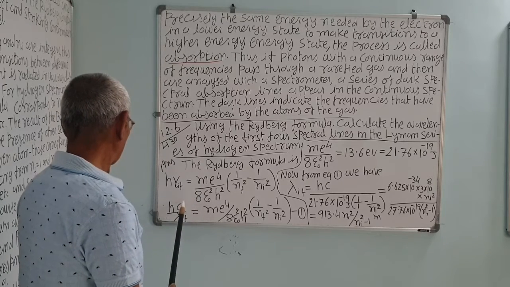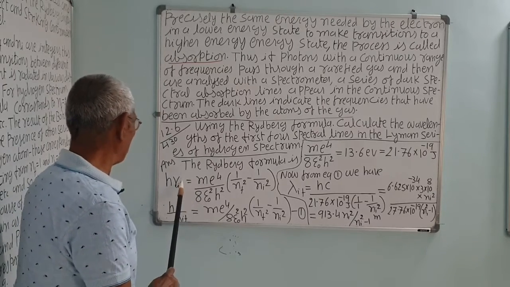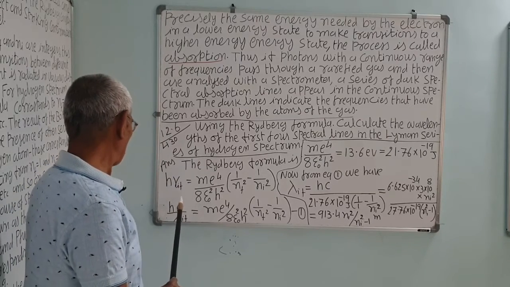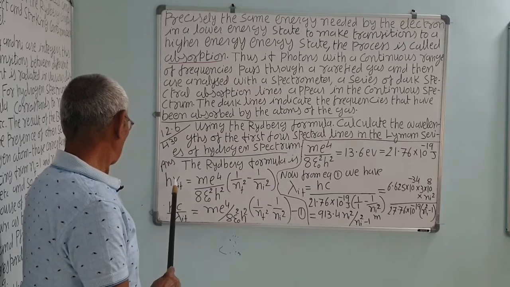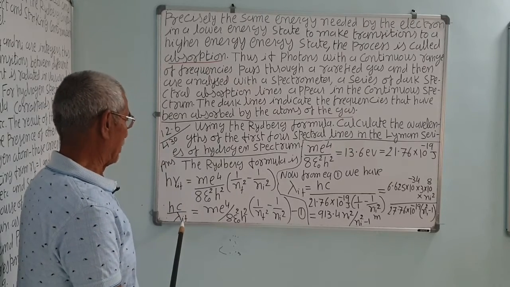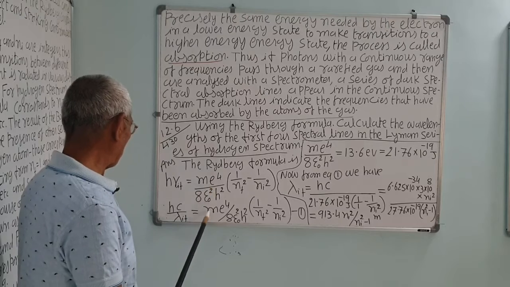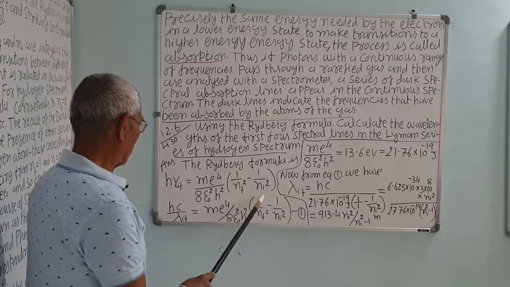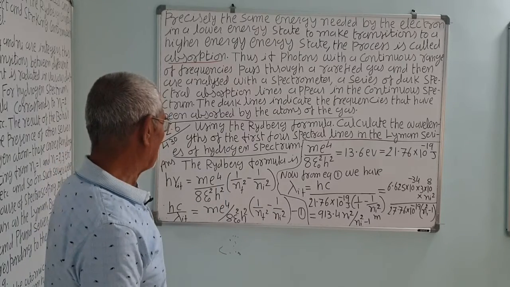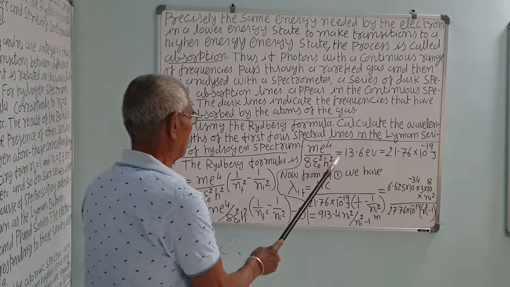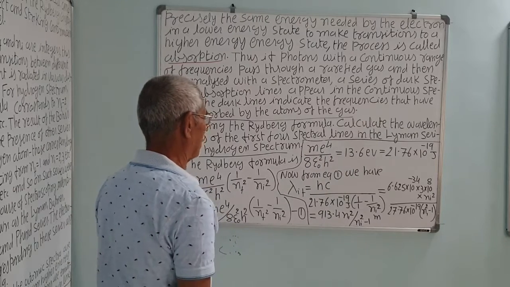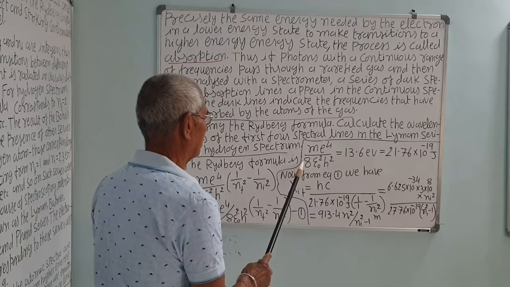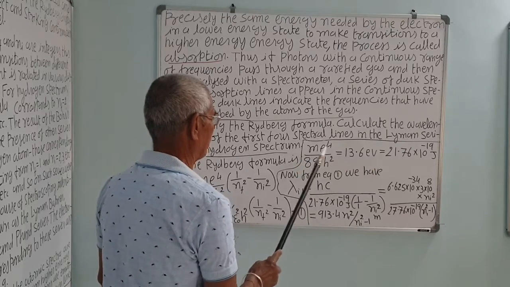Now this would be written as frequency equal to c upon lambda, since velocity c is equal to frequency into lambda. So frequency is equal to c upon lambda, correct? That is equal to me^4 upon 8 epsilon_0^2 h^2 into bracket 1 upon nf^2 minus 1 upon ni^2. Now this value is 13.6 electron volt when the electron is in the first orbit, n is 1, the first ground state.